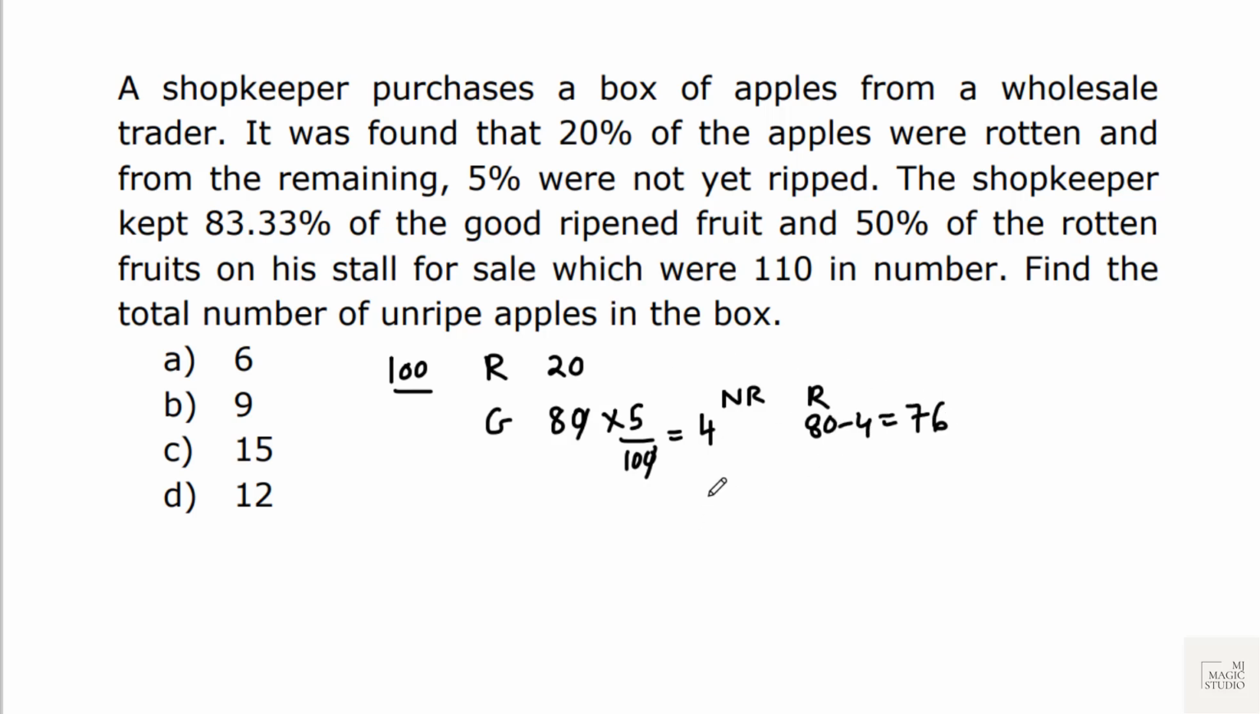This is the bifurcation. The shopkeeper keeps 83.33%. If we are very fluent with converting percentages into fractions, in no time we can solve the question, isn't it? 83.33, 100 minus 83.33 is how much? 16.66, that is 1 by 6. That means 83.33 is 5 by 6. The shopkeeper kept 5 by 6 of the good ripe fruit.